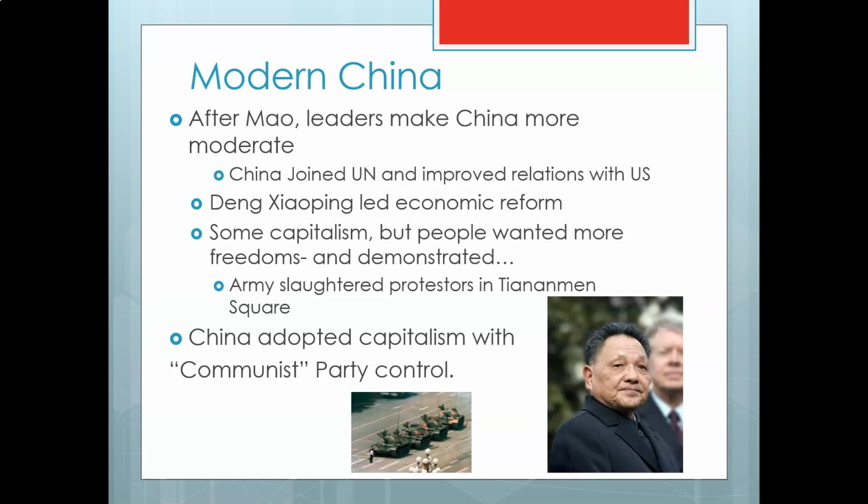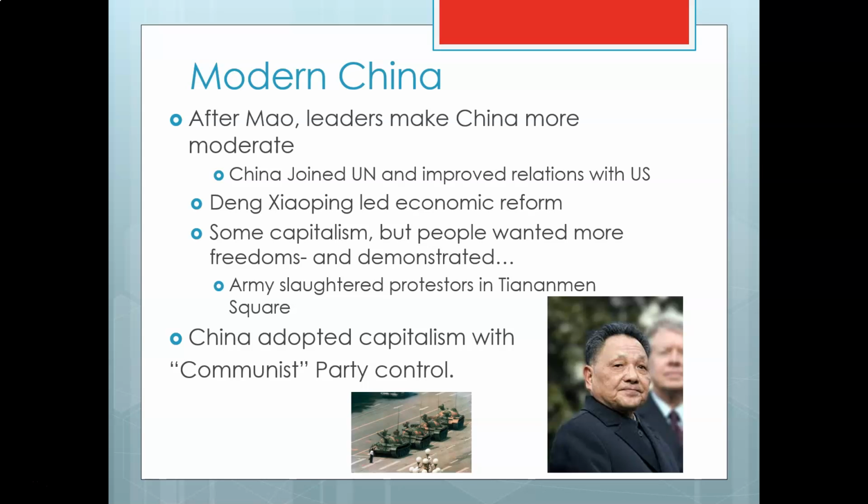You know, the Chinese had become a more normal state by that point in time. They had joined the United Nations. They had improved relations with the United States. For a long time, we were on the outs with them. We actually fought a war against China. I don't know if you guys know too much about that, but we'll talk about that next time.